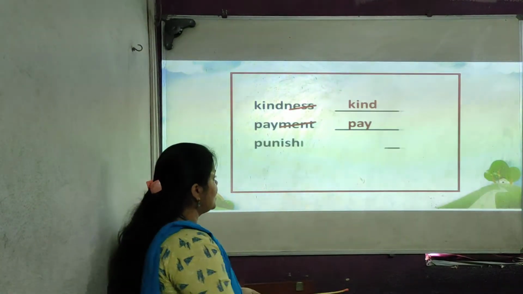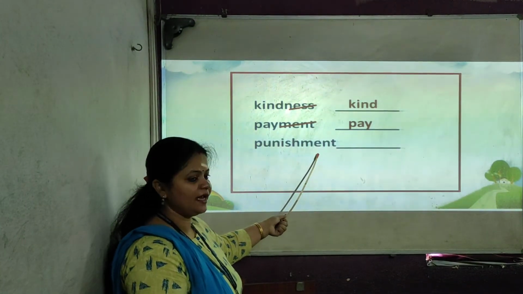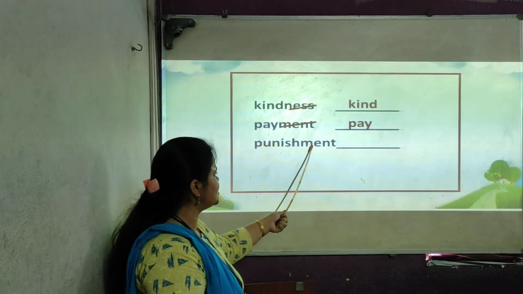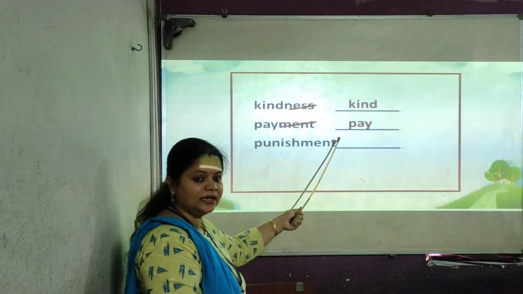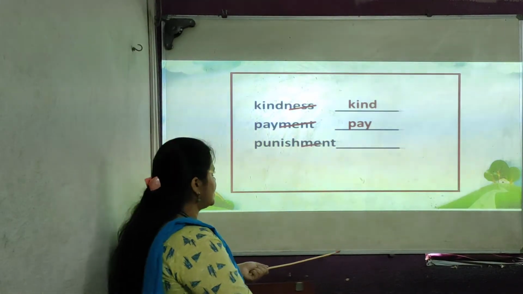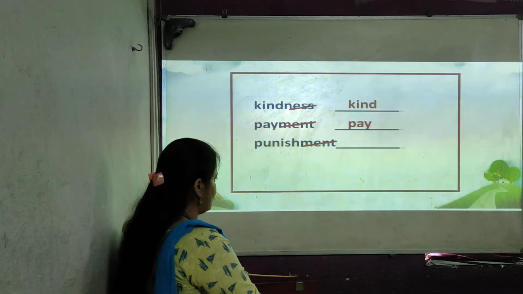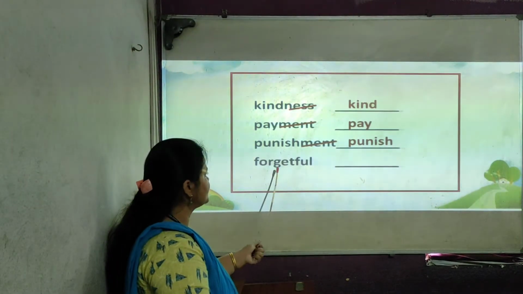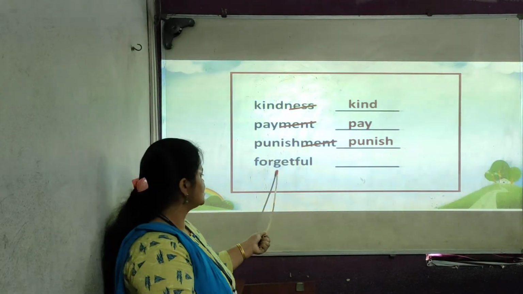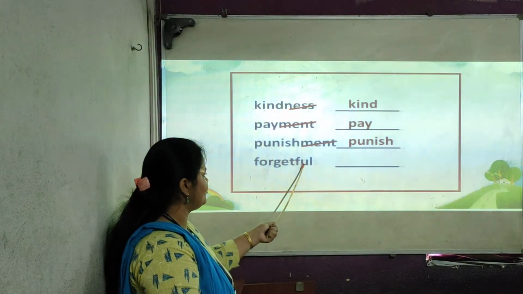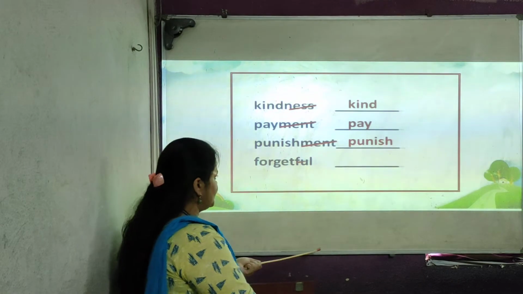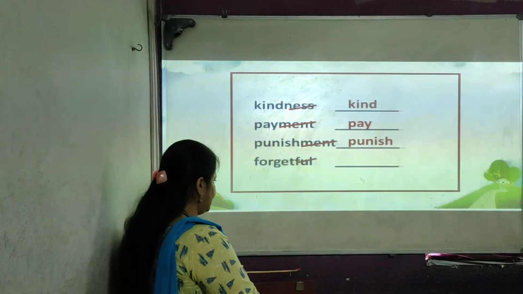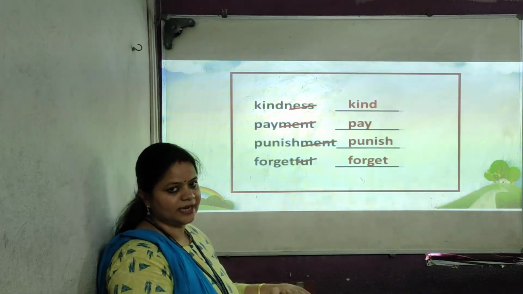We'll see the next one. Punishment. Again this word ends with M-E-N-T. So you have to strike it off, and you will get a small word, punish. We'll see the next one. Forgetful. This word ends with F-U-L. You have to strike it off, so you will get a new word, forget.